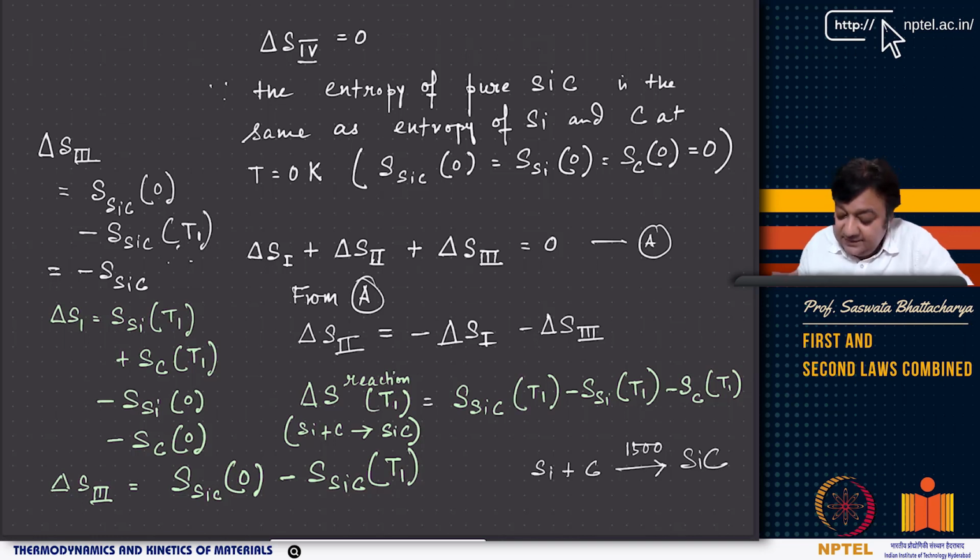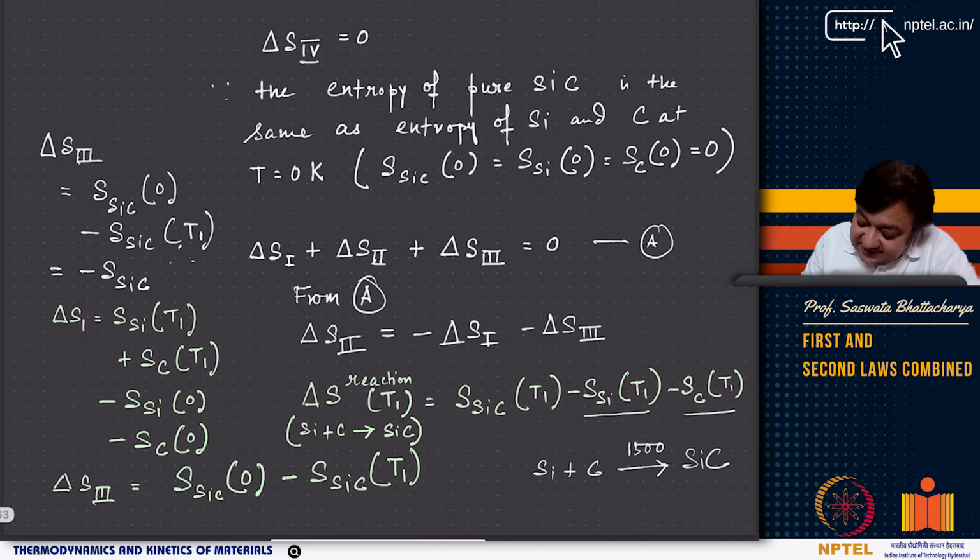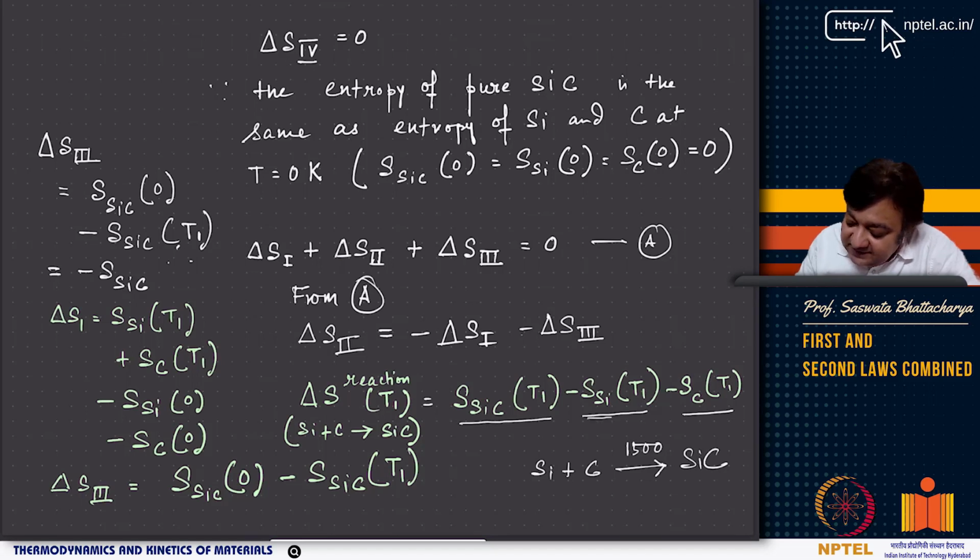So this is basically the entropy of reaction, which is minus delta S1 minus delta S3. Delta S1 is S_Si plus S_C, so minus delta S1 will be minus S_Si and minus S_C at T equal to T1. And there is minus delta S3, and delta S3 is minus S_SiC. So there is a minus sign here, a minus sign here, it becomes plus. So it becomes S_SiC at T1 minus S_Si at T1 minus S_C at T1.